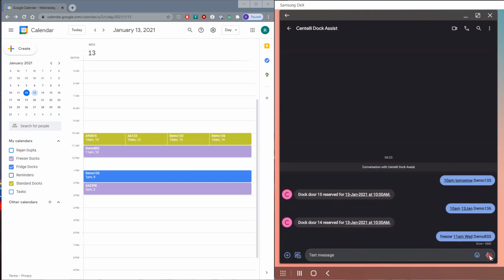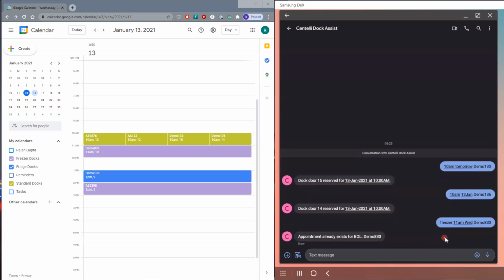So in this particular example, we're using the word freezer to tell the system that a freezer appointment needs to be made. As you can see, it has come back and said, hey, this appointment already exists. Why? Because if you look on the calendar, demo 833 for 11 o'clock with doctor number 10 already exists.